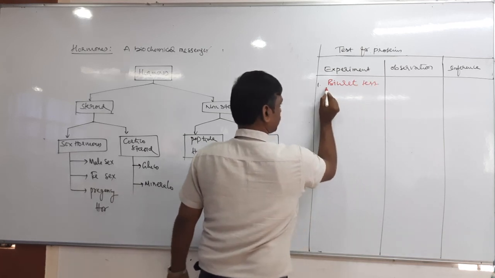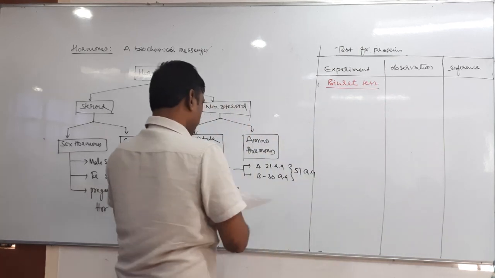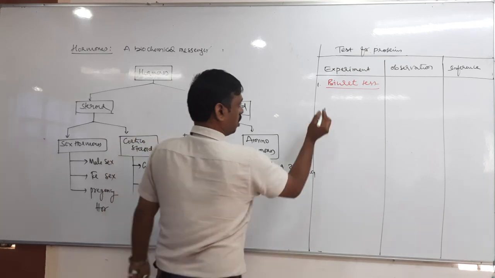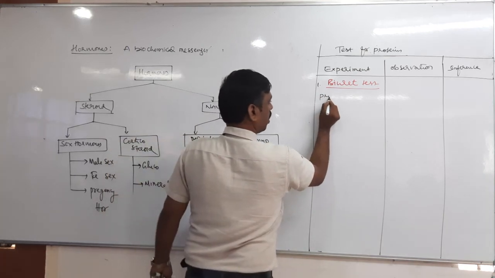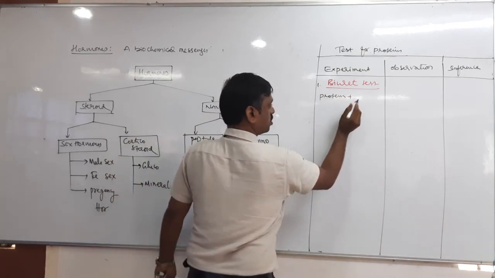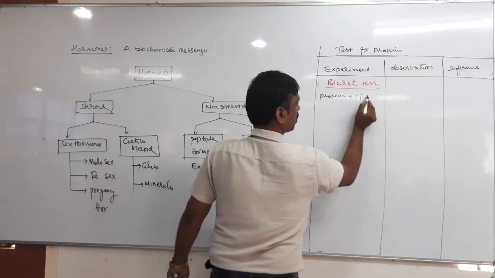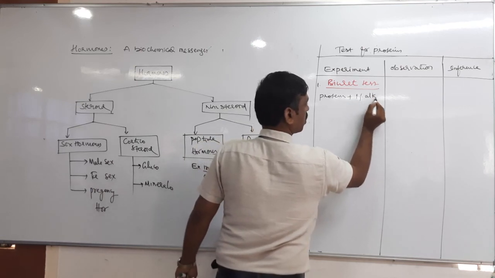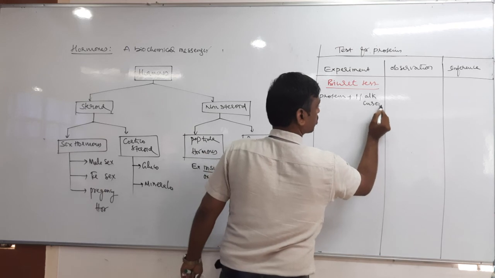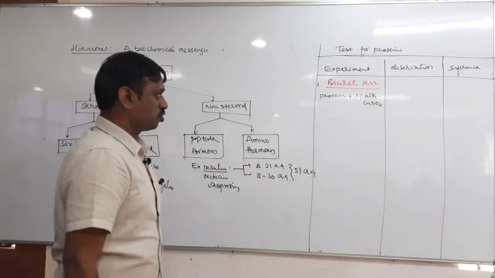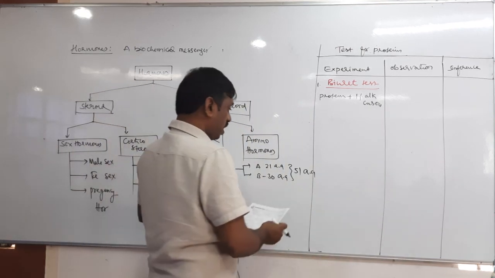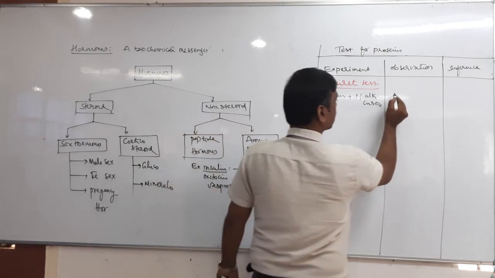First one is the biuret test. In the biuret test, protein is mixed with 1% alkaline copper sulfate and we get a violet color.